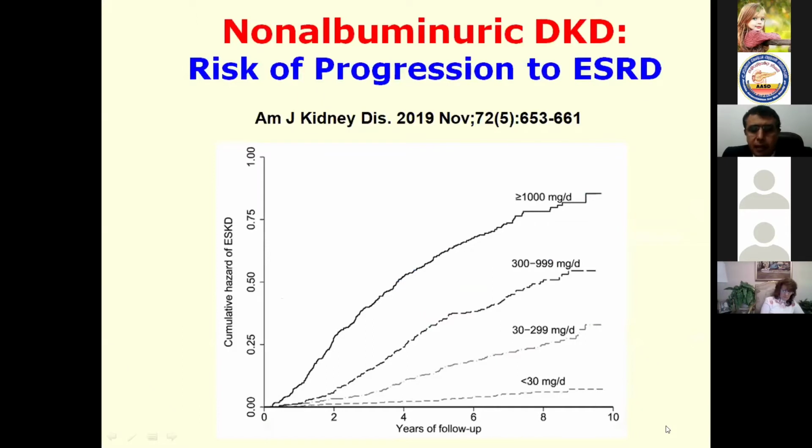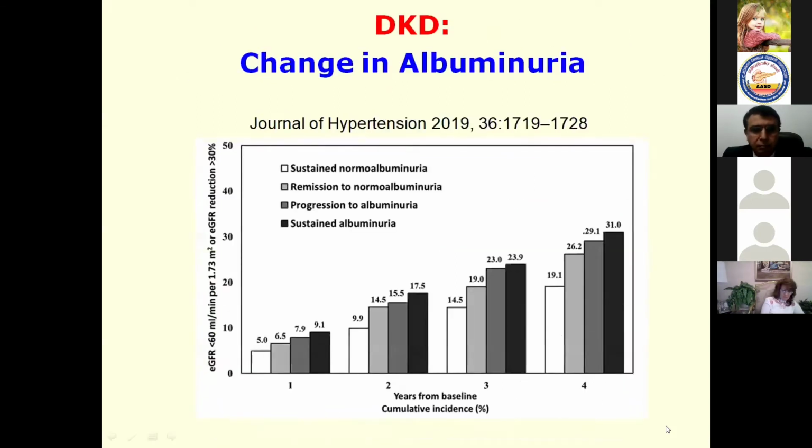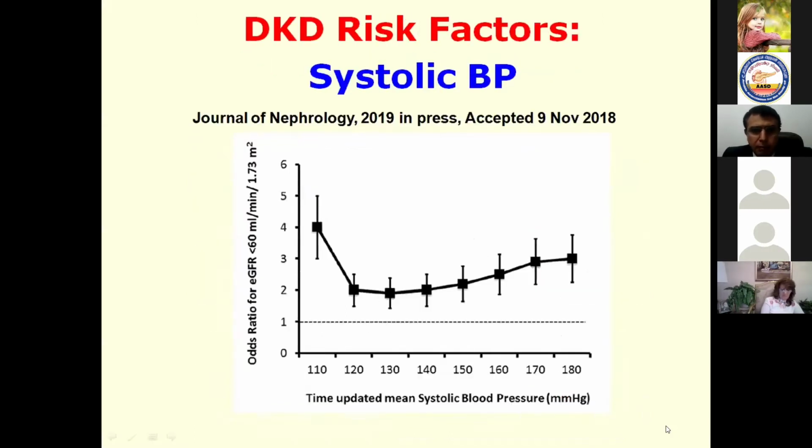As we can see, the presence of albuminuria itself is a risk factor for end-stage kidney disease, with, of course, the highest incidence of end-stage kidney disease when the proteinuria exceeds 1000 milligram per deciliter. As we can see, over the history, with an increasing number of years from the baseline discovery of diabetes mellitus, we usually have a higher ratio of progression towards albuminuria and sustained albuminuria.